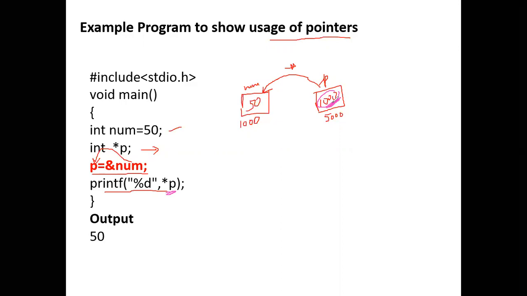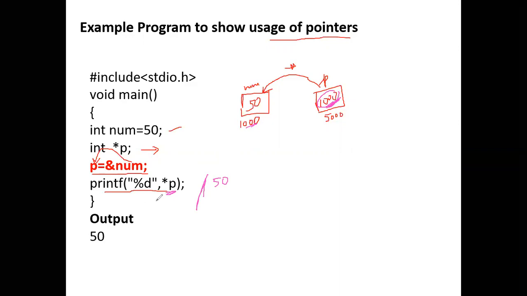Very important, remember: whatever address we have inside the pointer, what value is there in that particular address? The address is 1000. So what is the value in this address? 50. If I write star p, it will give you the value that is stored in the particular address.